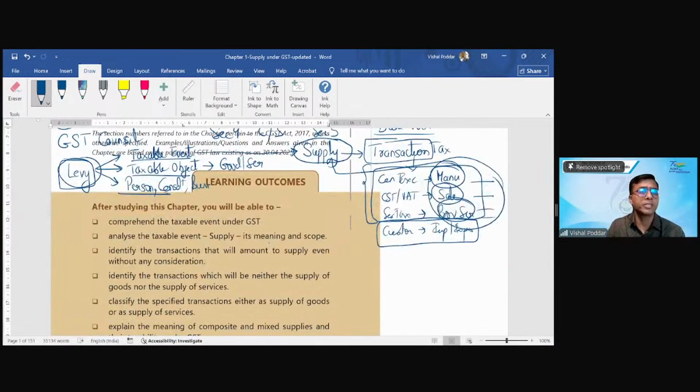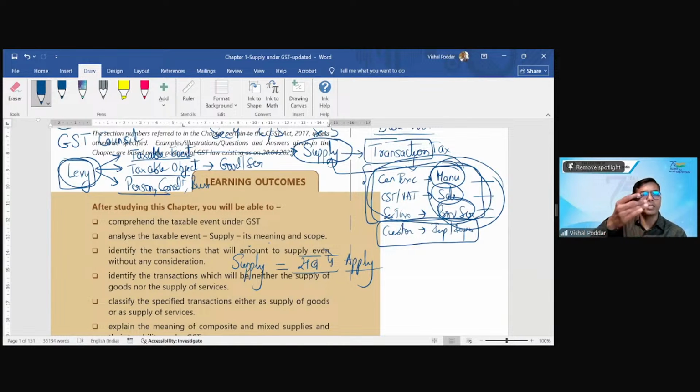So if I have to explain supply in a very generic or layman's language, I normally use this: supply means sub pay apply. In Hindi, sub pay means it applies on everything. Everything means all the earlier transactions which were earlier levied tax separately.